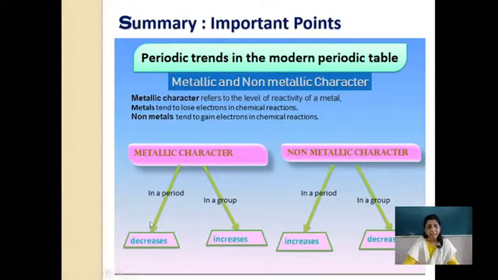Now in the modern periodic table, what happens? Metallic character periodically decreases because the capacity of losing electrons decreases and gaining electrons increases. So in a period metallic character decreases, in a group it increases, and exactly opposite to this, non-metallic character increases in a period and decreases in a group.